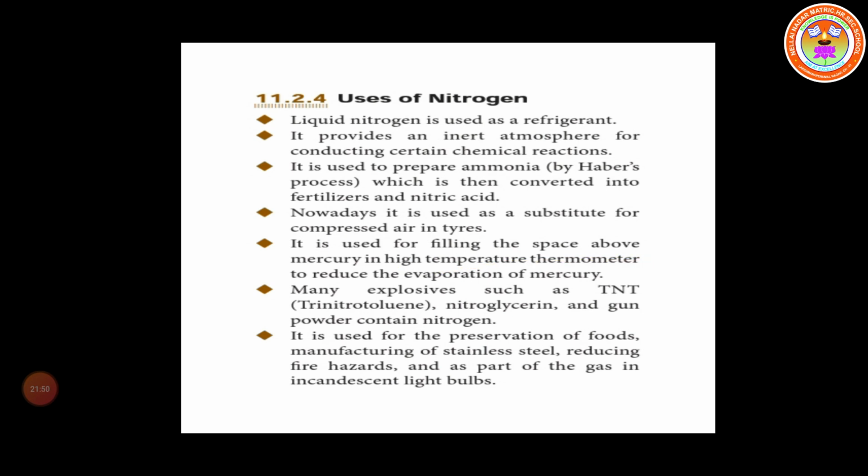Why are they filling it? The mercury evaporation will be reduced by filling the nitrogen gas above the mercury.